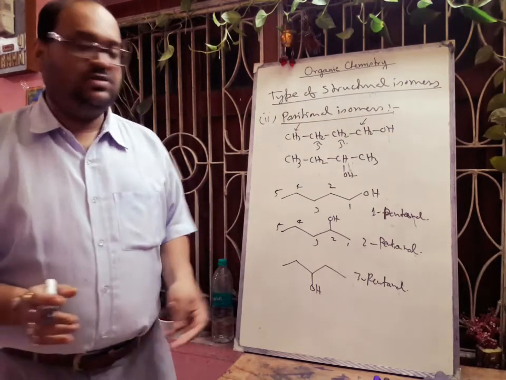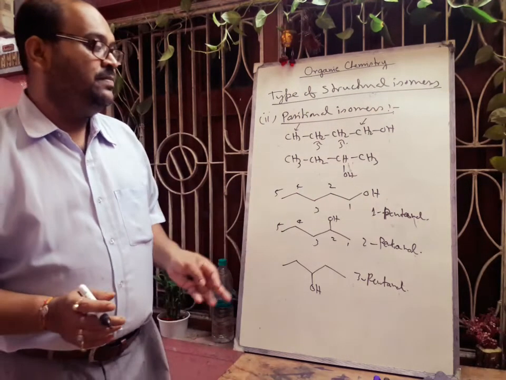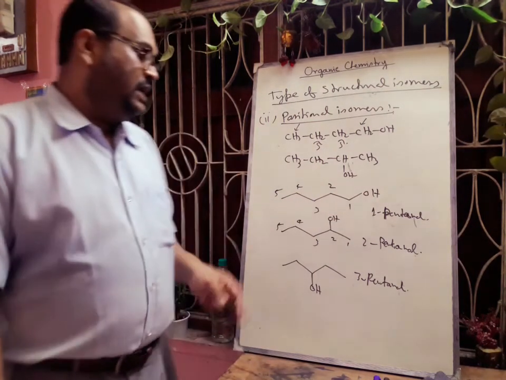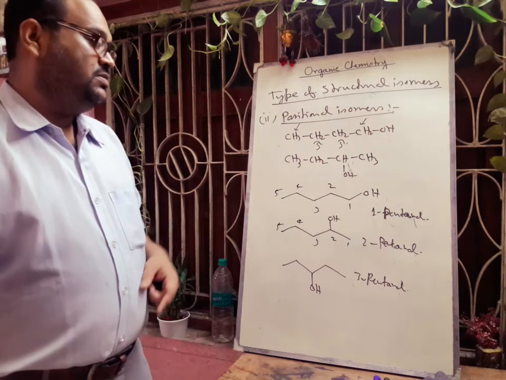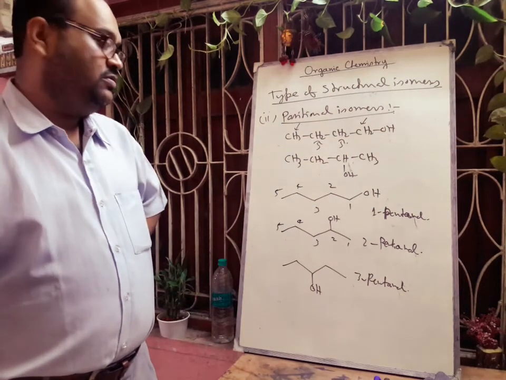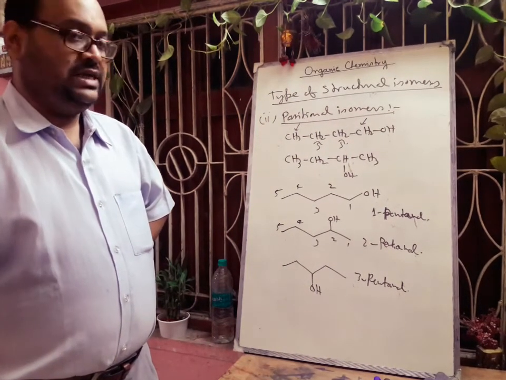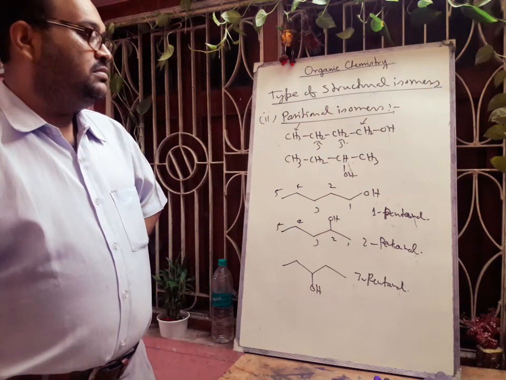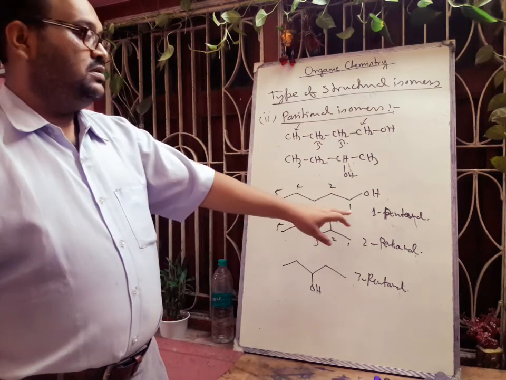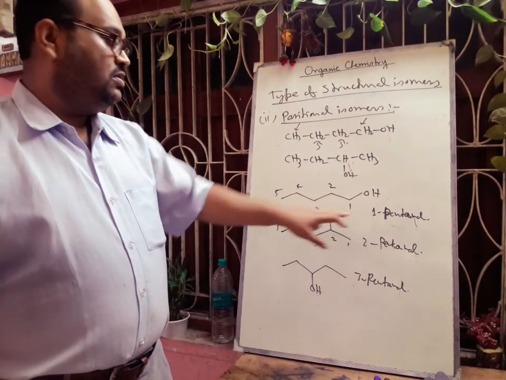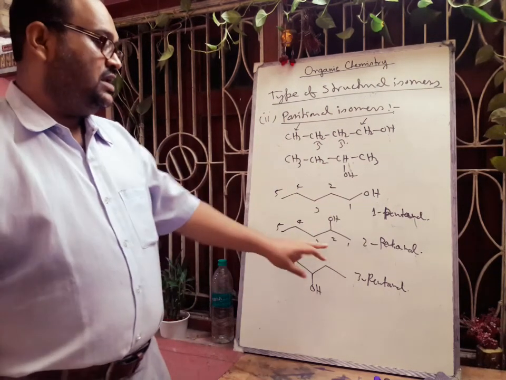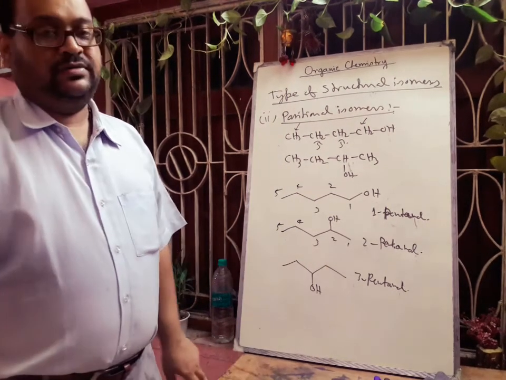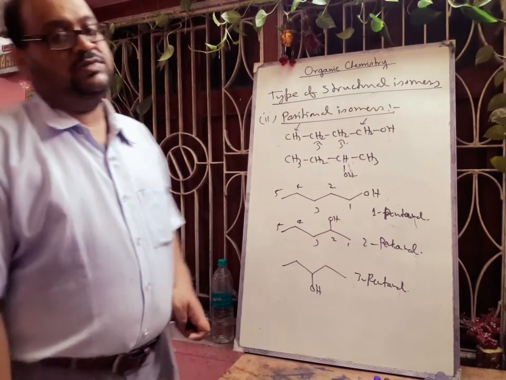If we change the functional group, here if we give one halogen, I can give you here chlorine. In place of OH, chlorine, how many isomers will be there? That also you have to understand. So definitely first there will be 1-chloropropane, next there will be 2-chloropropane, then there will be 3-chloropropane. 3 positional isomers are possible.